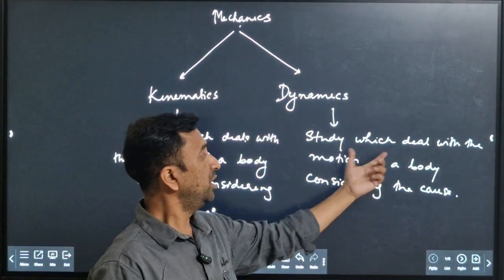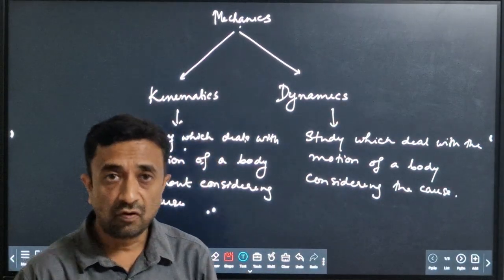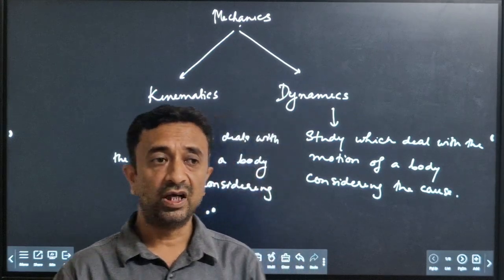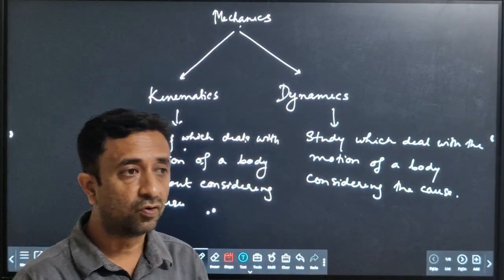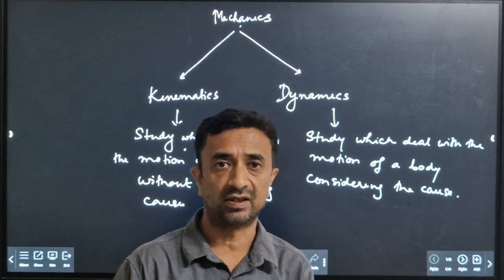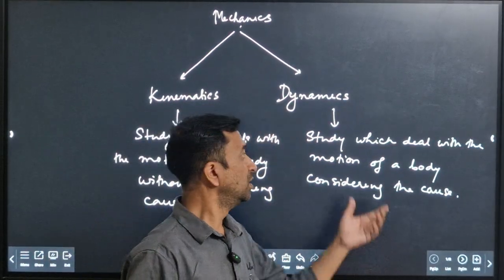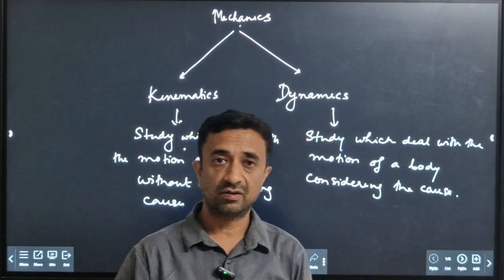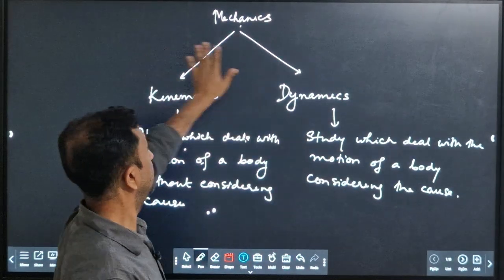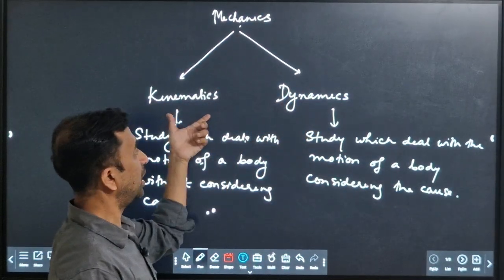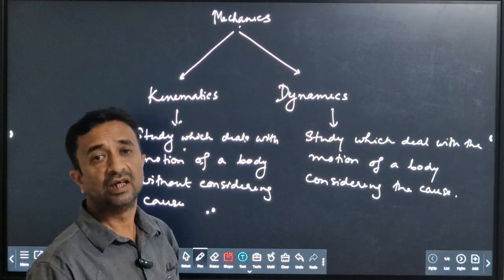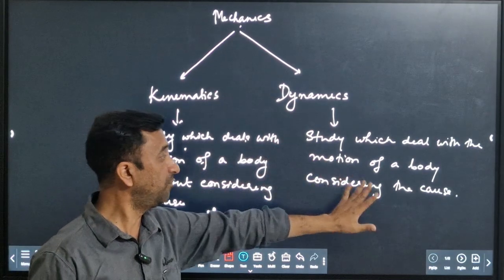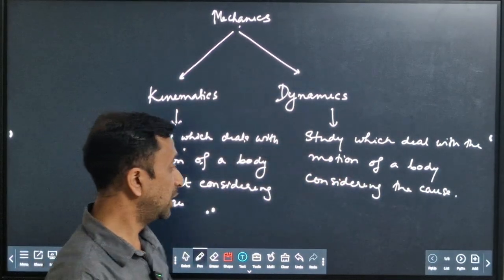On the contrary, if we consider the cause, that is force, if we consider the force that is acting on the body, in which direction the force is acting, whether the force is balanced or unbalanced, then the branch of mechanics that we study is called dynamics. So mechanics is divided into two types: kinematics and dynamics. If we don't consider the cause, it is kinematics, and if we consider the cause, it is dynamics.